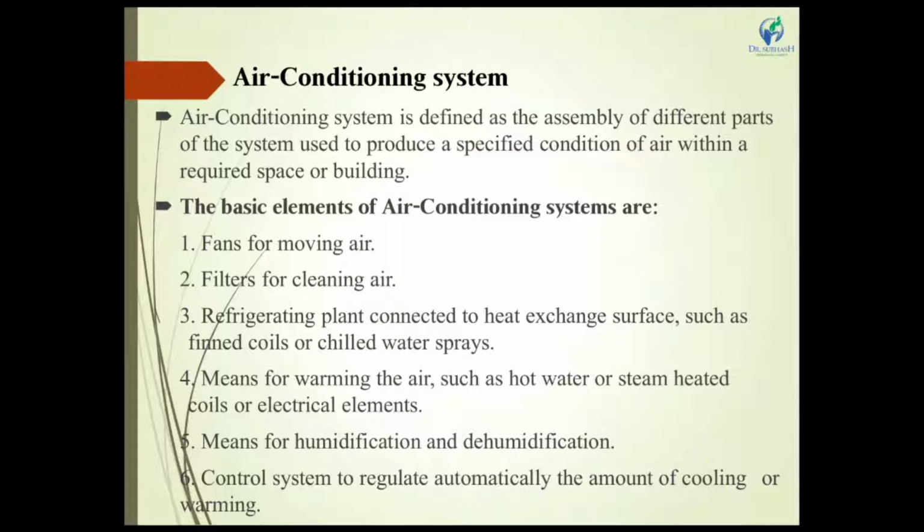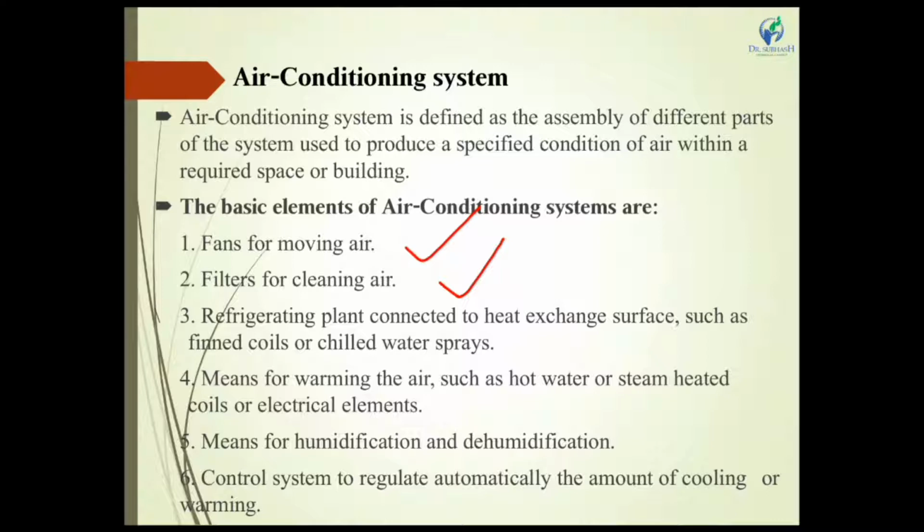The basic elements of an air conditioning system: a fan for moving air, circulating air inside the room; a filter to clean the air. It collects the dust particles from the room. Some bacterial and viral infections are absorbed in the air conditioning system, and it rejects them outside of the room.